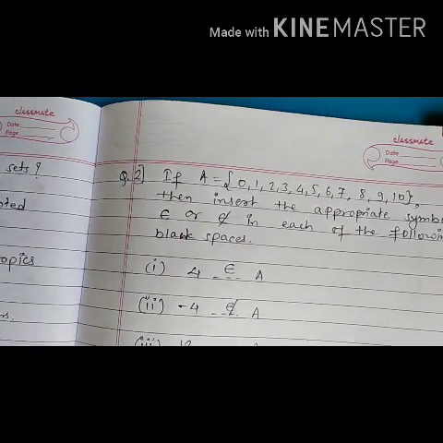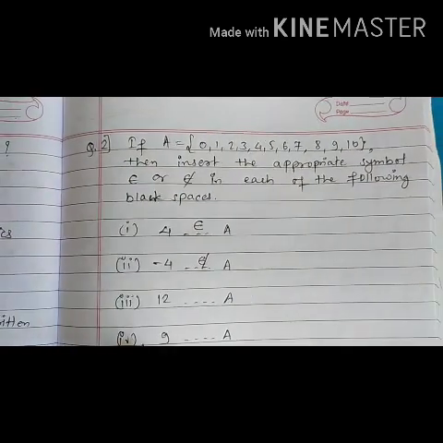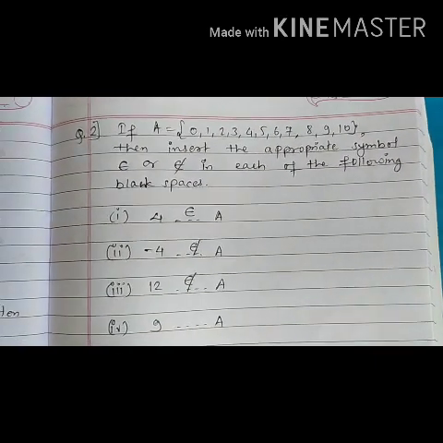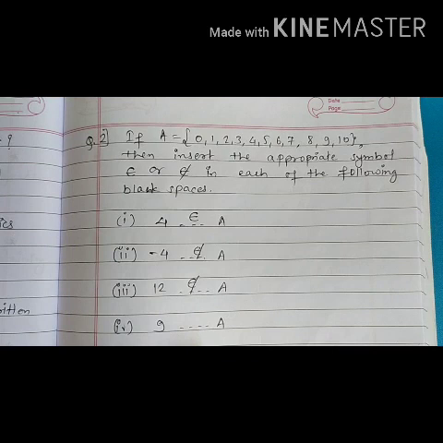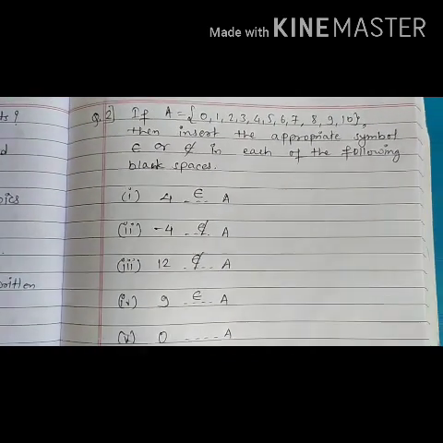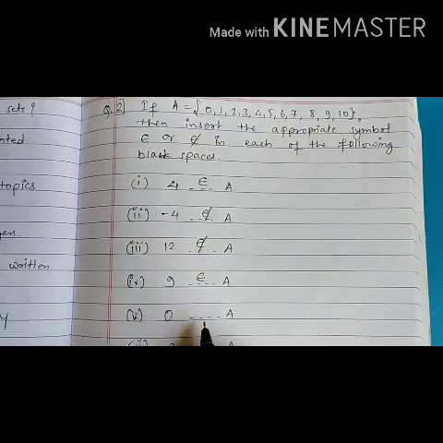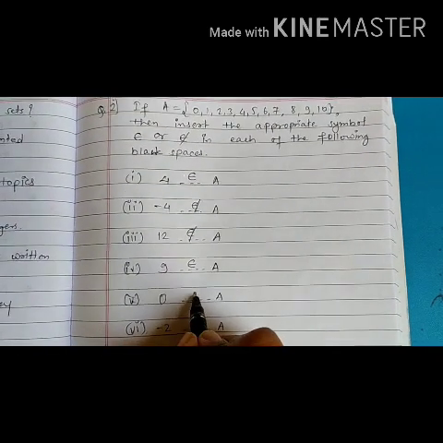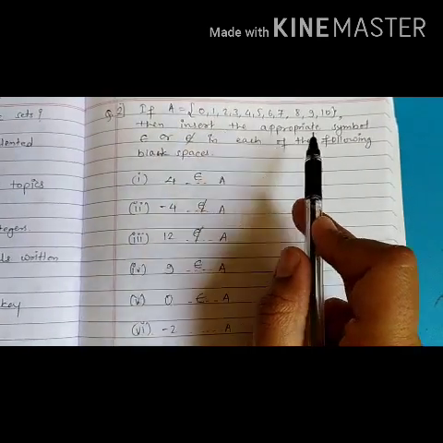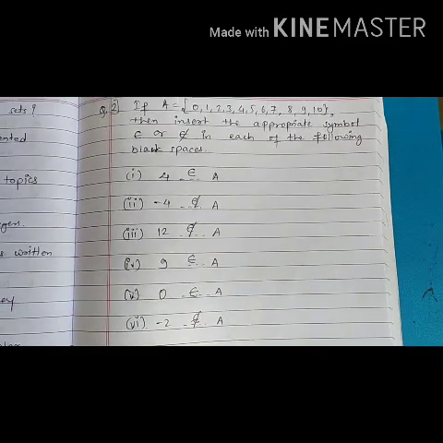Understood? Now 12. Set A is a collection of the elements 0 to 10. So 12 is not there. So here we can write 12 does not belong to set A. Next 9. 9 is there in set A. Yes, so we can write here 9 belongs to set A. Now fifth one, 0. The first element of the set is 0. So we can write here 0 belongs to set A. Now minus 2. This set doesn't contain any negative element. So we can write here minus 2 does not belong to set A. Understood, student?